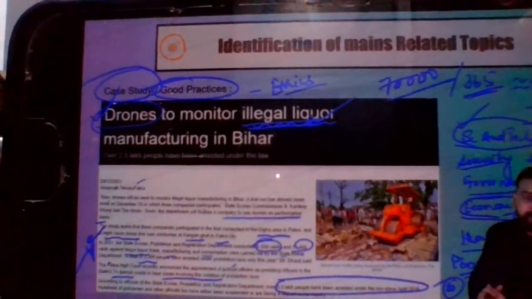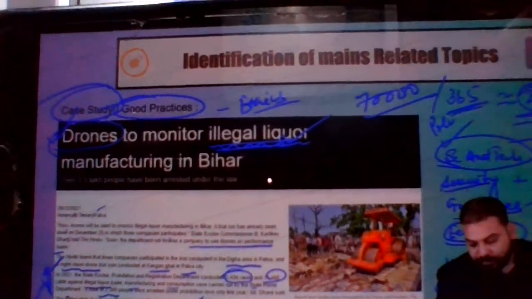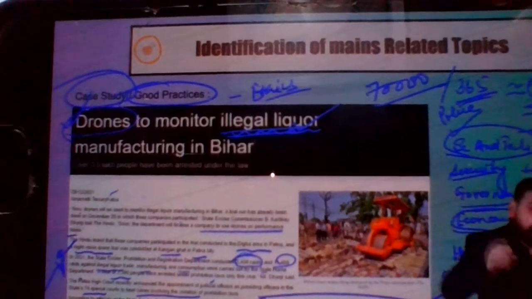So tomorrow, if there is a question on prohibition, you can point out so many things, and one of the negative impacts of this, you can say, is that it has increased the burden on whom? Police as well as judiciary.